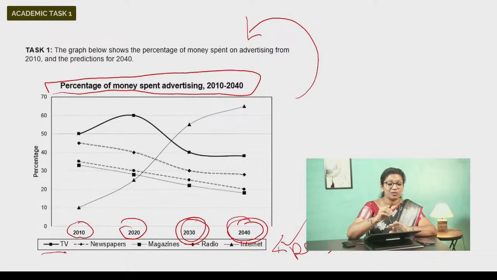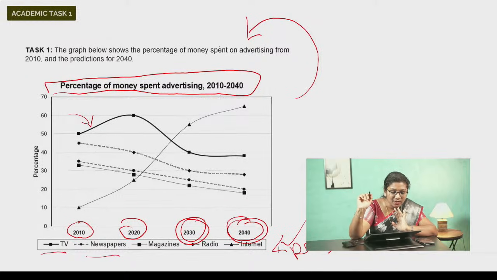Like the line that shows data for TV advertisements has a line and a square box. So that is indeed this particular line. This is the line for TV. If you look at the next one, which is newspapers, you can see it is dotted lines with a circle.